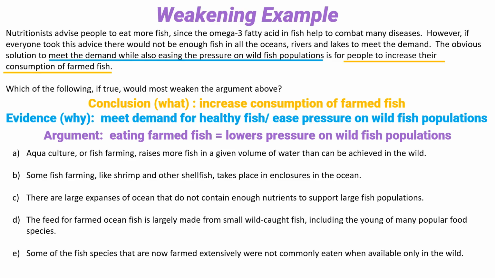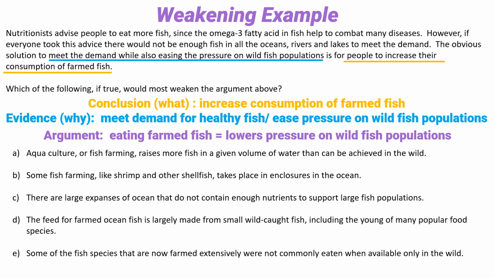Writing down the conclusion, evidence, and the argument is far and away the most important part of answering these questions, because now it's pretty easy. We know exactly what we're looking for. This is a weakening question, so we need an answer choice that says something like eating farmed fish will not ease the pressure on wild fish populations. Well, do we get an answer choice that says anything like that? Go ahead, pause the video, read over the answer choices, and after you've made your selection, hit play again.